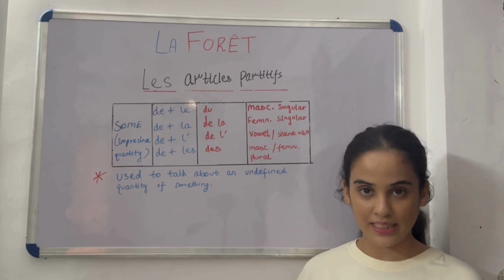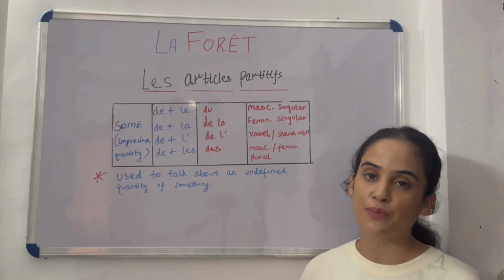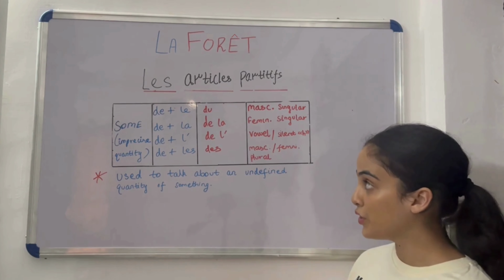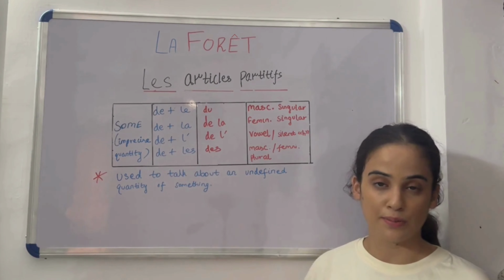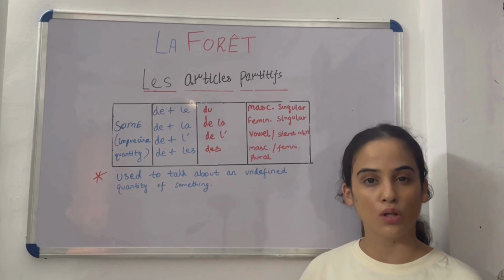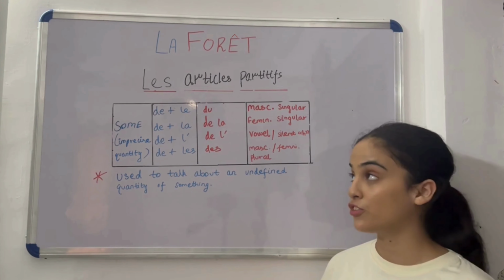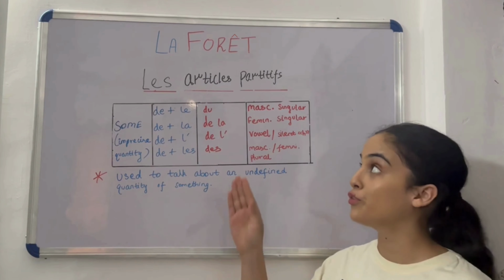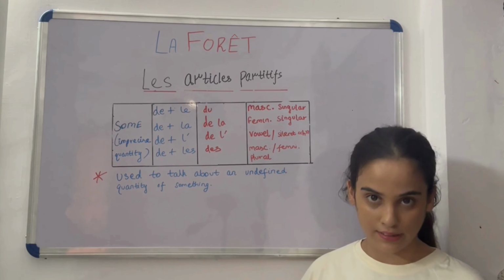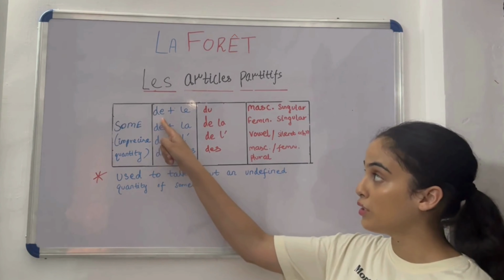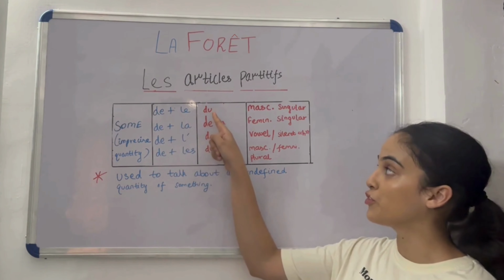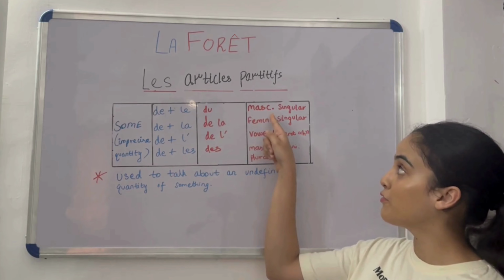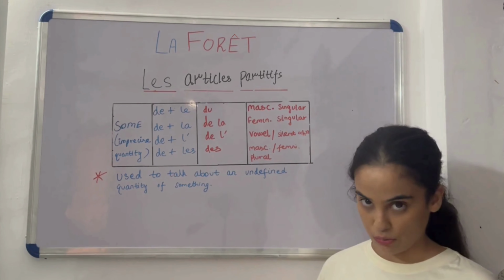So now let's break down les articles définis for a better understanding. Here we use de, which is a preposition, but right now it's not playing the role of a preposition. De plus les articles définis form les articles partitifs. So de plus le, which makes du, is used before a masculine singular noun.